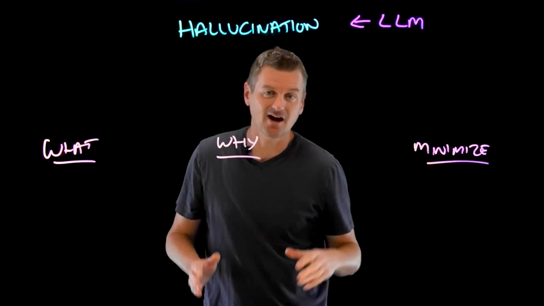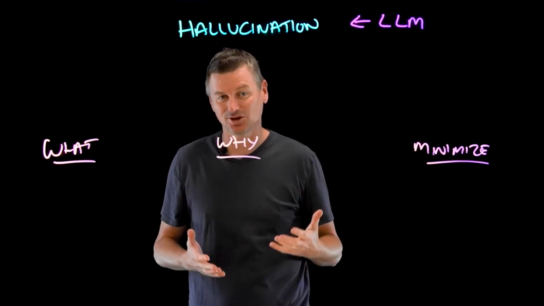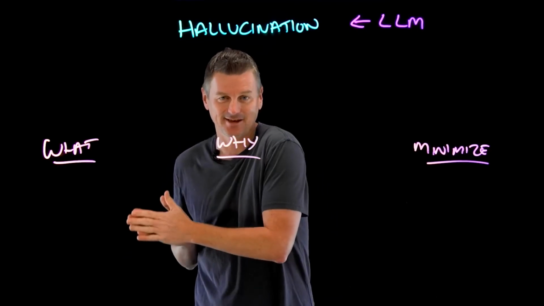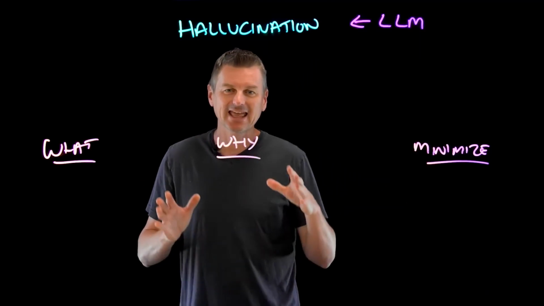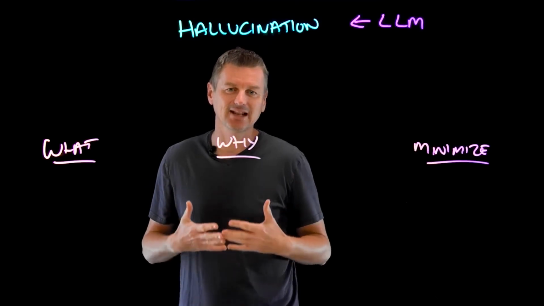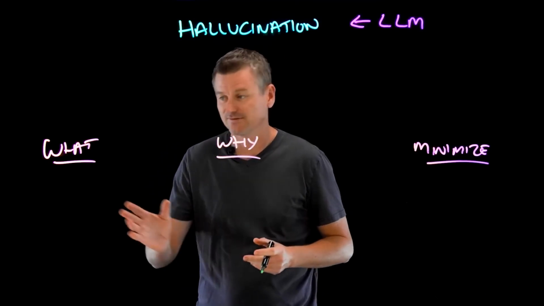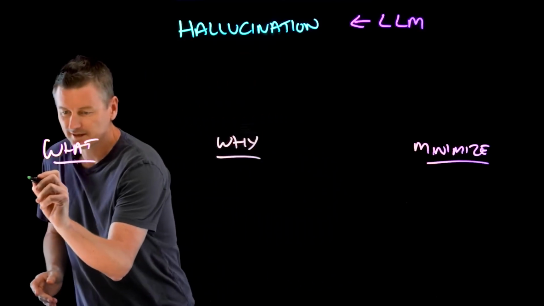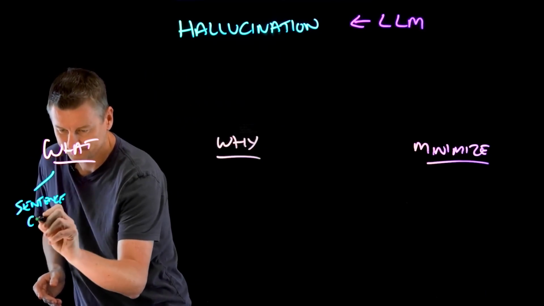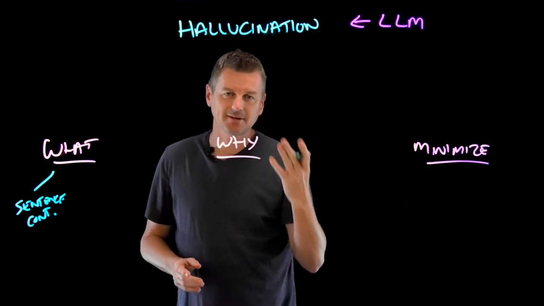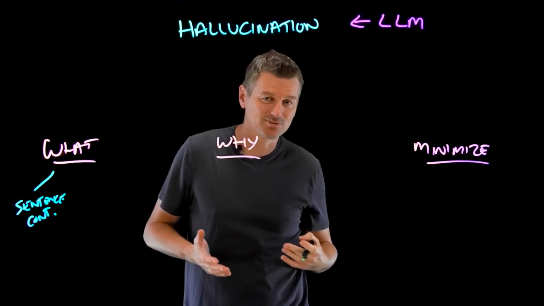Now, hallucinations are outputs of LLMs that deviate from facts or contextual logic, and they can range from minor inconsistencies to completely fabricated or contradictory statements. And we can categorize hallucinations across different levels of granularity. Now, at the lowest level of granularity, we could consider sentence contradiction. This is really the simplest type, and this is where an LLM generates a sentence that contradicts one of the